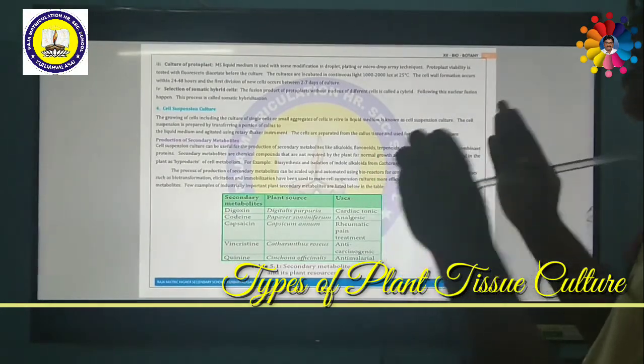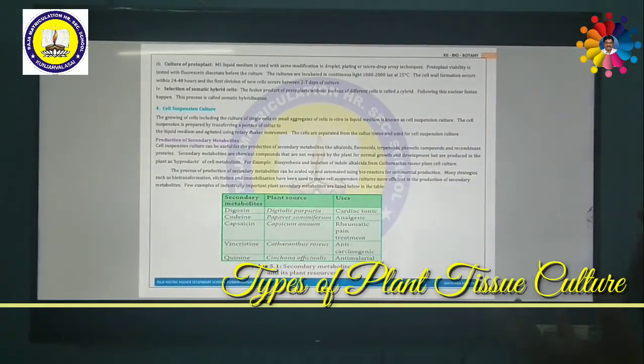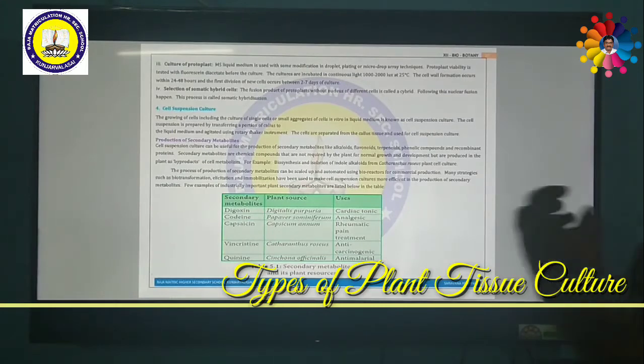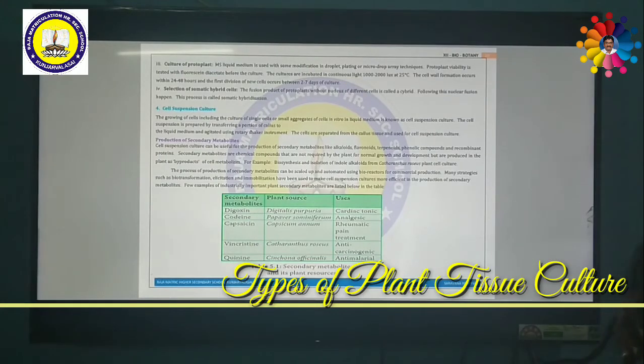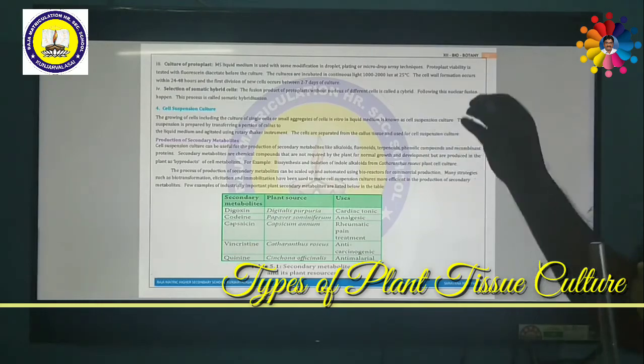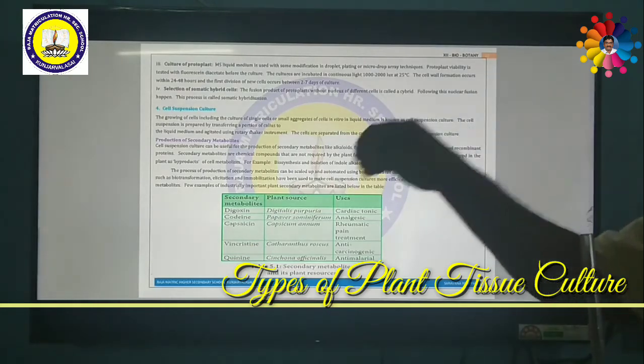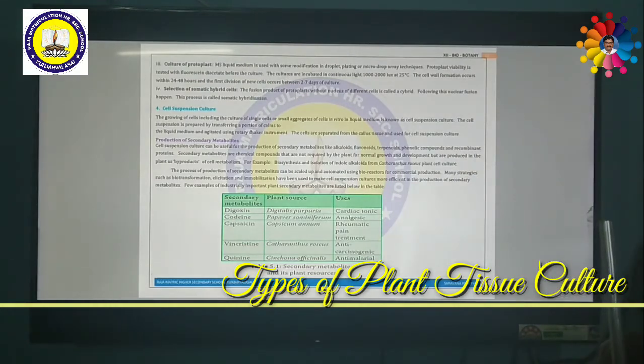Now the cell suspension culture: the growing of cells, including culture of a single cell or small aggregates of cells, in vitro in liquid medium is known as suspension culture. The cell suspension is prepared by transferring a portion of callus to the liquid medium. The protoplast is transferred to the liquid medium and they can be developed into a new plant.